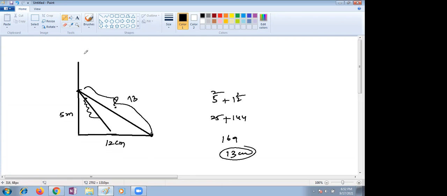So if you make it stand straight, this will become 13. 13 plus 5 together is the height of the tree. It is? Ma'am, it is 18 centimeters. Yes, 18 meters or centimeters.